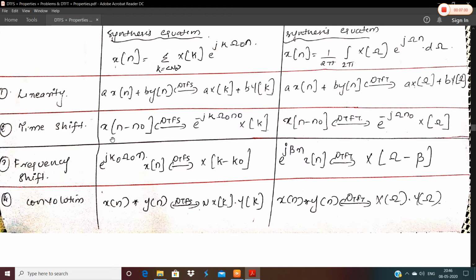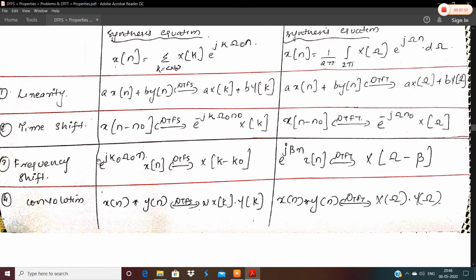Next is the time shifting property, which is given by x of n minus n naught. Its DTFS is given by e raised to minus jk omega naught n naught, this n naught will come over here, into X of k. And same way for DTFT, it is x of n minus n naught. Its DTFT is given by, here no k term is there. Here there was a k term and here there was omega naught, which is the fundamental frequency that was computed yesterday. Same way here it is e raised to minus j omega n naught into X of omega. Here you can see the difference. Here it's X of k, here it's X of omega.